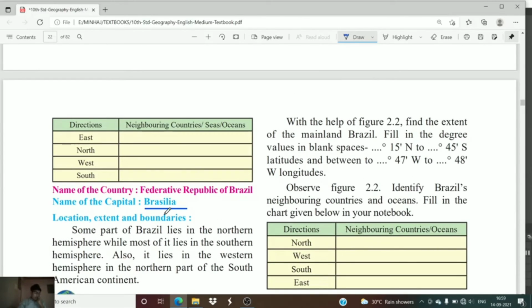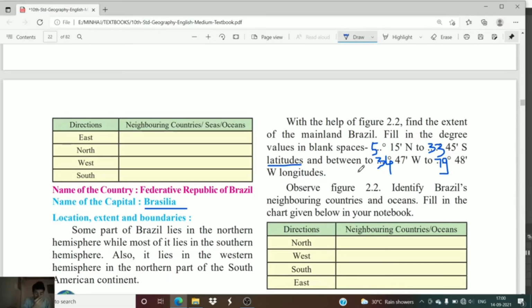Now let us fill the extent of Brazil. It is 5 degrees 15 minutes north to 33 degrees 45 minutes south. This is the latitude of Brazil, whereas the longitude is 34 degrees 47 minutes west to 79 degrees 48 minutes west. This is the longitude of Brazil.